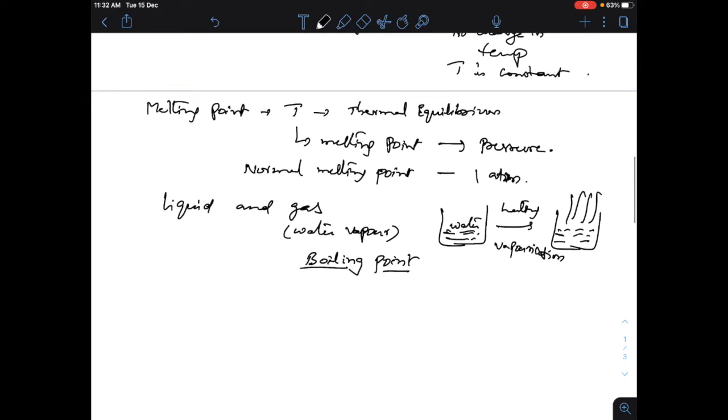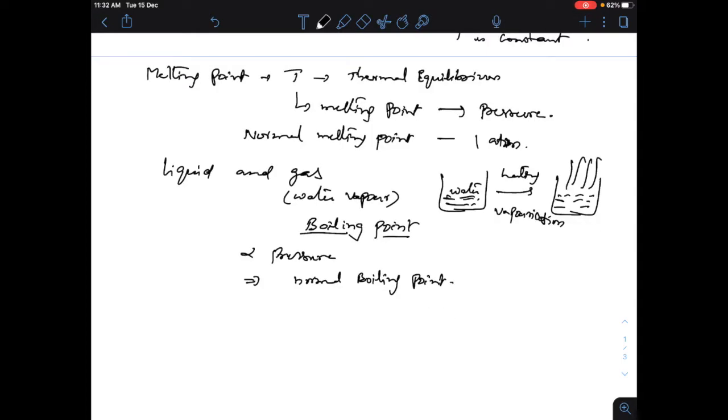So boiling point again is proportional to pressure. It increases with increase of pressure and decreases with decrease of pressure. The boiling point at standard atmospheric pressure is called normal boiling point. All the substances do not pass through these three states.